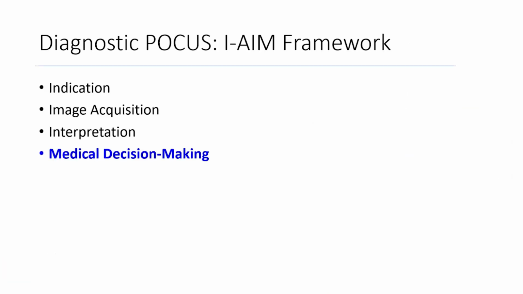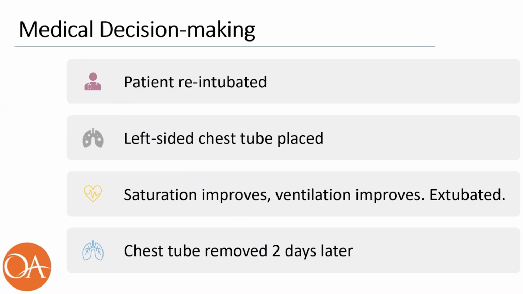Finally, we move on to the medical decision-making. In this case, the patient remained hemodynamically stable, and the team was not concerned about a tension pneumothorax, so the patient was reintubated to give the surgical team a chance to place a left-sided chest tube. The oxygen saturation improved quite quickly, and the ventilation improved. The patient was eventually extubated in the operating room, and the chest tube was removed 2 days later.